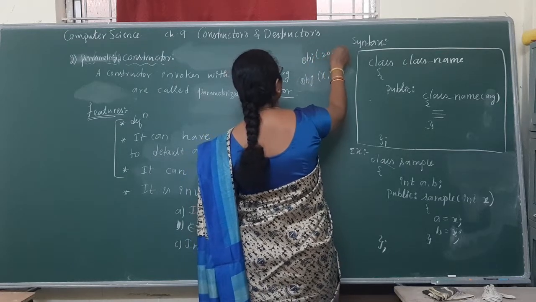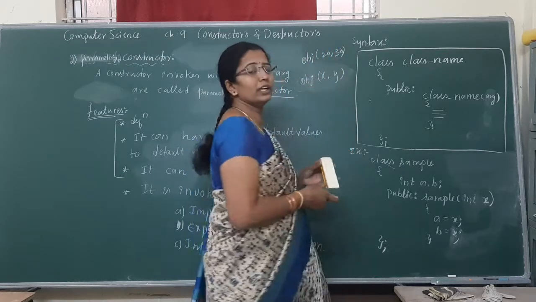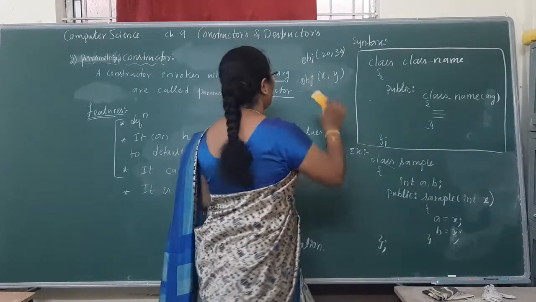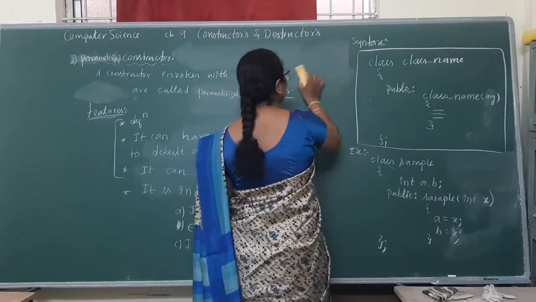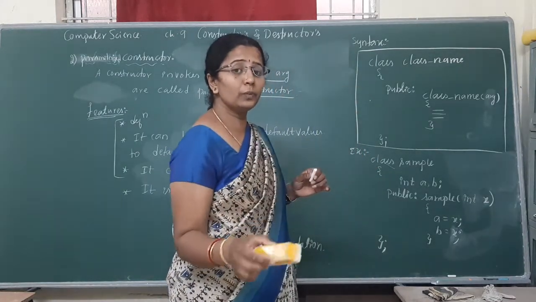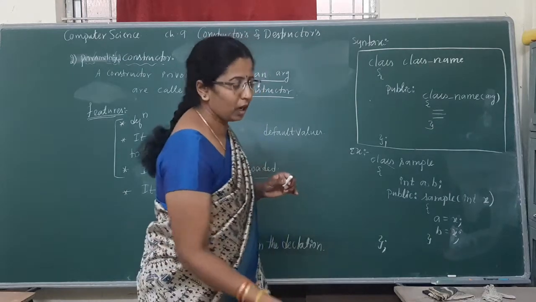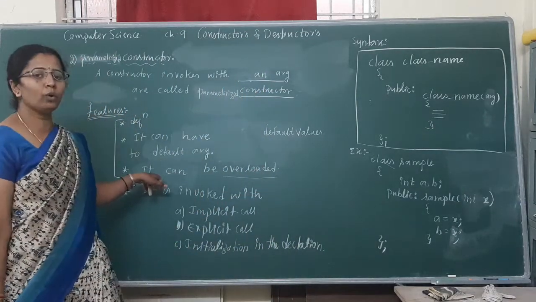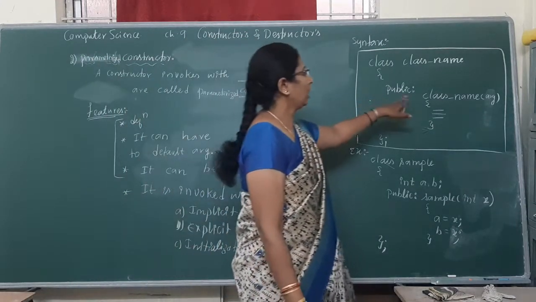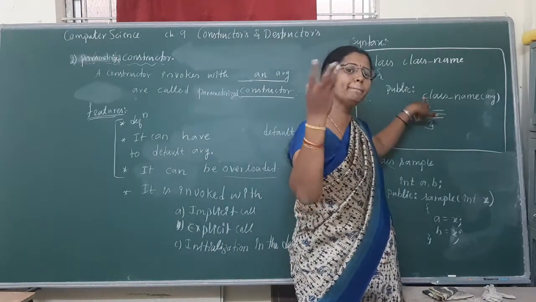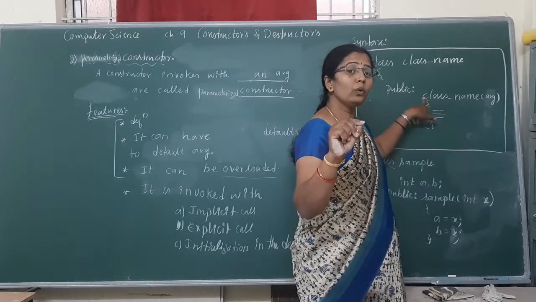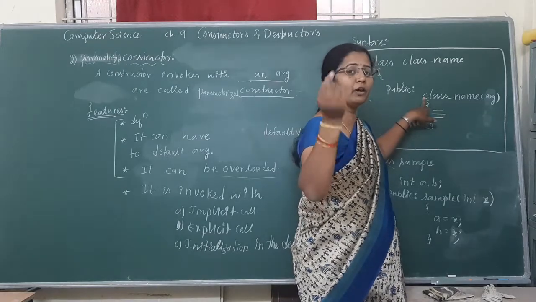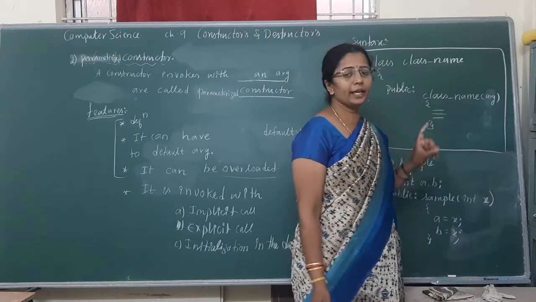Otherwise directly you can give the values. This is called default argument and default values. So it supports both default values as well as default arguments. It can be overloaded because arguments may be one or many. If they differ in the number of arguments, the constructor can be overloaded.